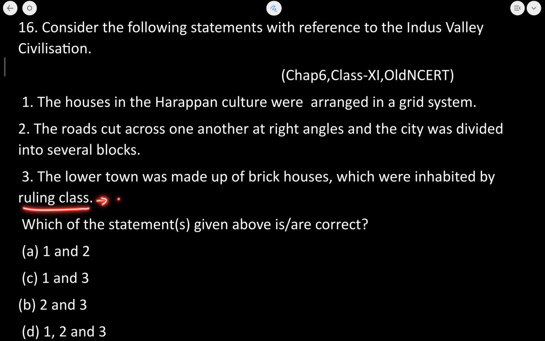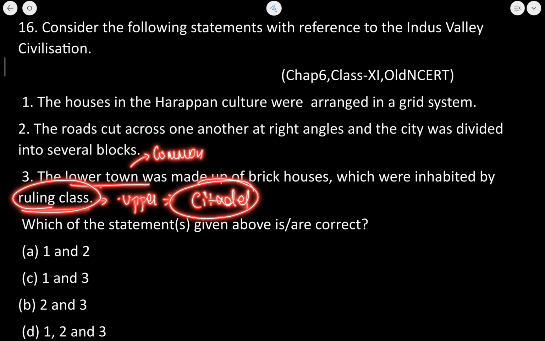I have made another series in which I covered the NCERTs. In that explanation, I have told you that in the lower town common people lived, and it was the upper part which was also known as citadel. It was a place which was inhabited by the ruling class people.